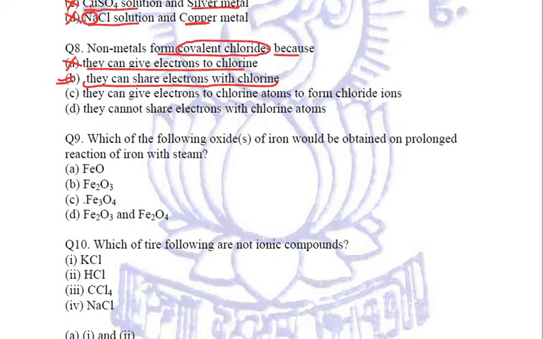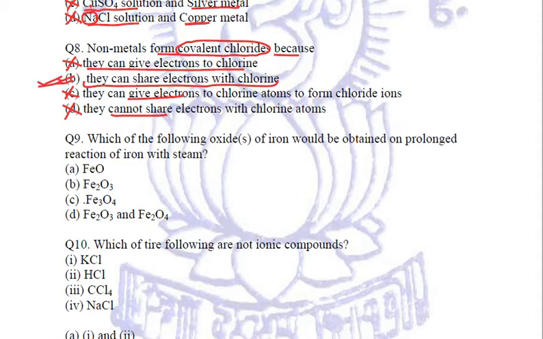Any covalent compound is formed by the sharing of electrons between the non-metals. So B is the right answer, but let us see the other two options. They can give electrons, they can't. Non-metals cannot give electrons. They cannot share electrons, obviously not. So we will mark B. Clear? Coming to the next question.